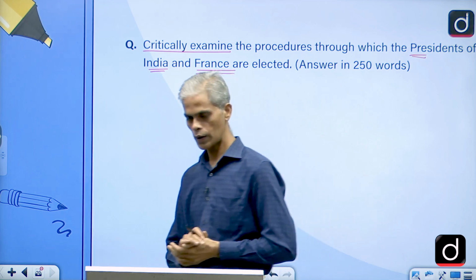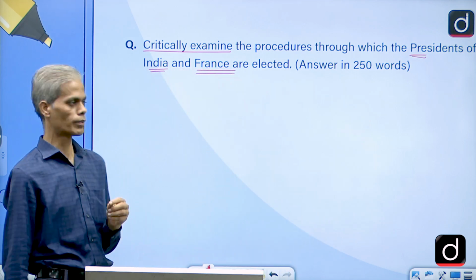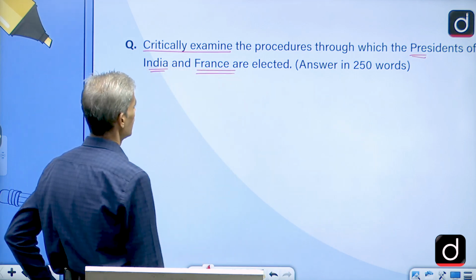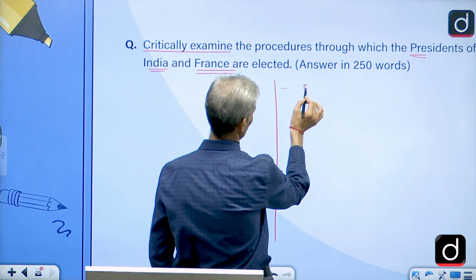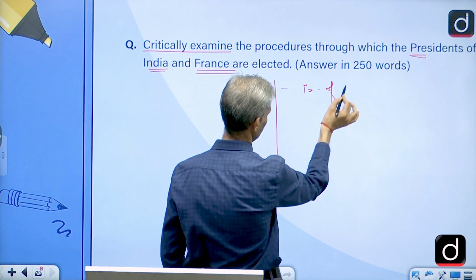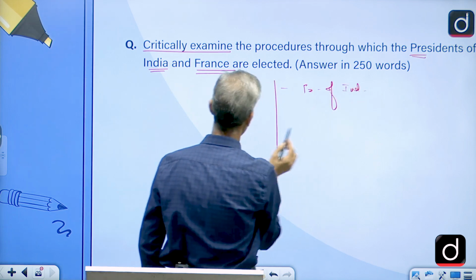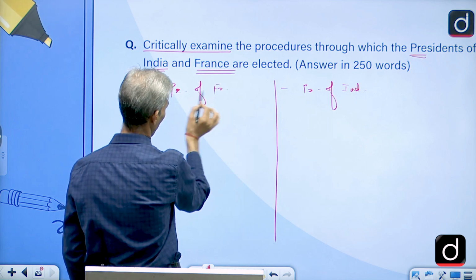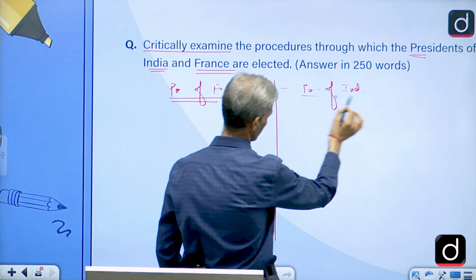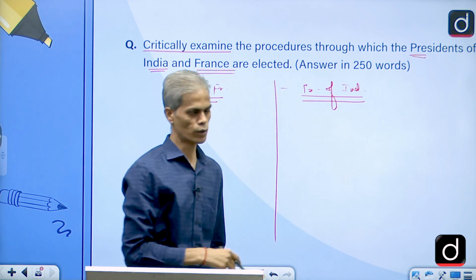So again, a core area which you may have covered in polity or in your governance classes. Here the question is simple: on one side we have to talk about the President of India and its election, and on the other side the President of France. The basic points you might already know.